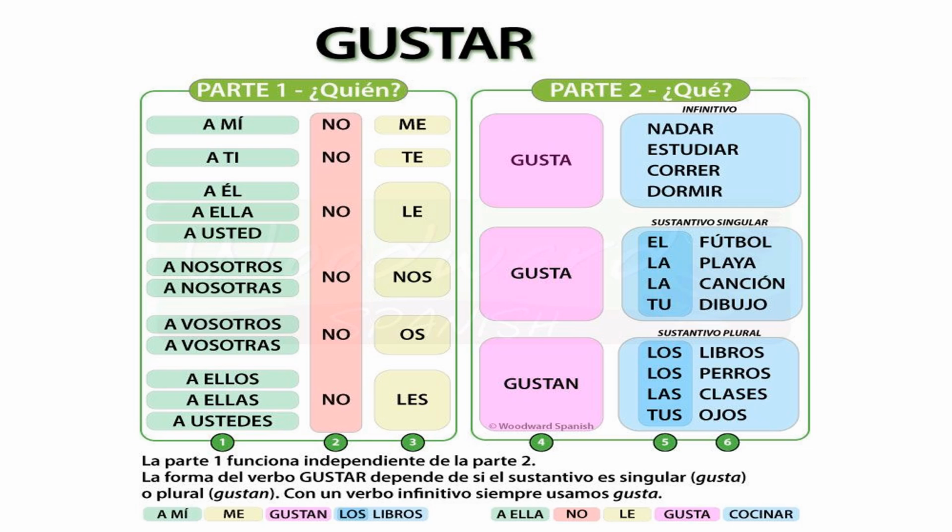And now let's say if we want to make an affirmative sentence, we can say something like, a nosotros nos gusta la canción. To us, song is liked. Or to us, the song is liked, or we like the song. Right? Canción means song. Right? Then we can say, a vosotros os gusta el dibujo. To you all, the drawing is liked.